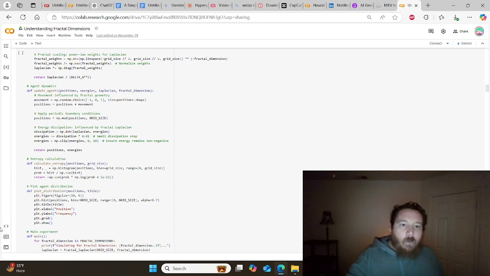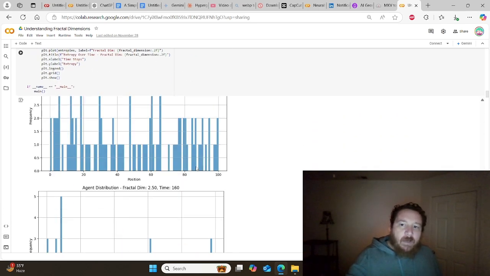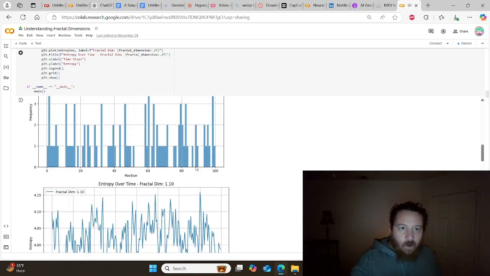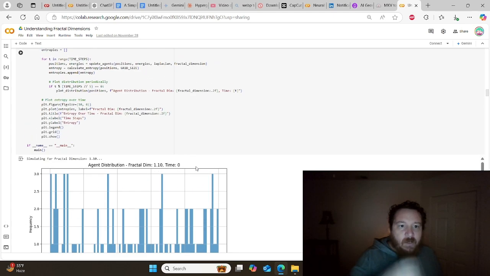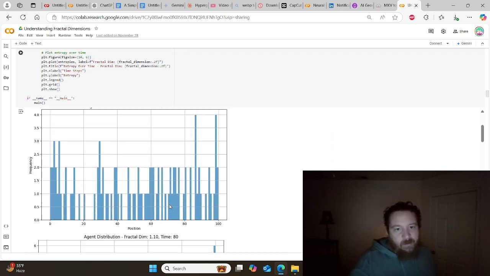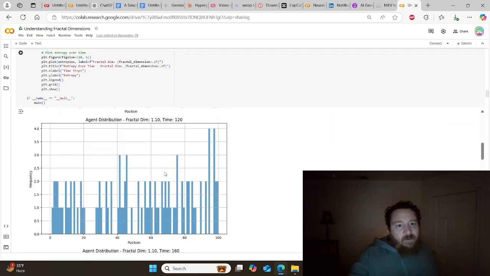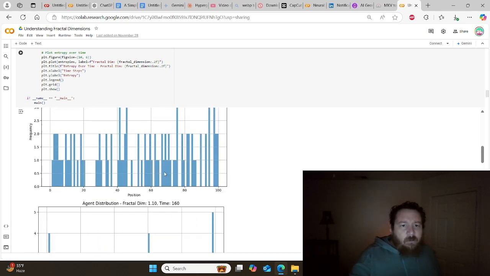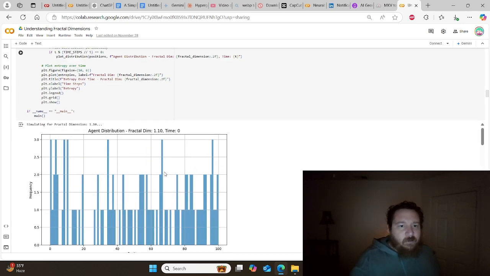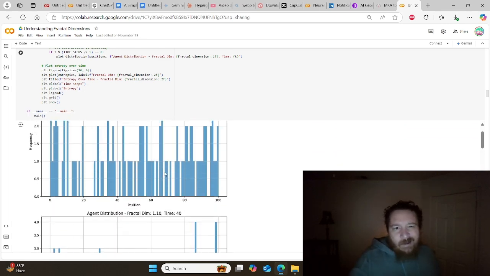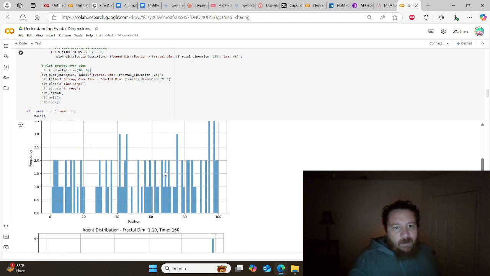But what we see within this space, in our fractal space here, is that we're measuring two things: the entropy of this fractal space and the agent distribution. Here's our first agent distribution, second, third, fourth, fifth. Let's focus on these five, 1, 2, 3, 4, 5, going back and forth, up and over them a few times.